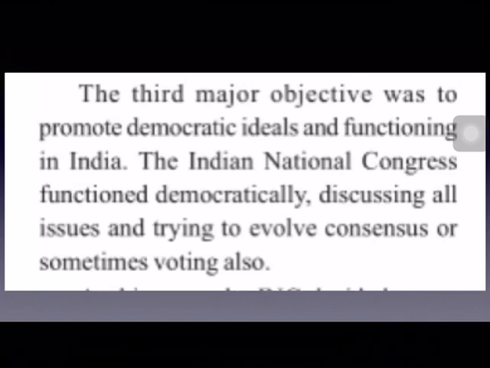In the first Congress session, I told you 72 delegates attended from all over the country, and now the number increased to thousands. Its delegates were mostly lawyers, industrialists, mostly educated people, teachers, traders, and there were very few women as delegates. For example, Kadambari Ganguly, who was the first woman graduate from Calcutta, was a delegate of Congress sessions.